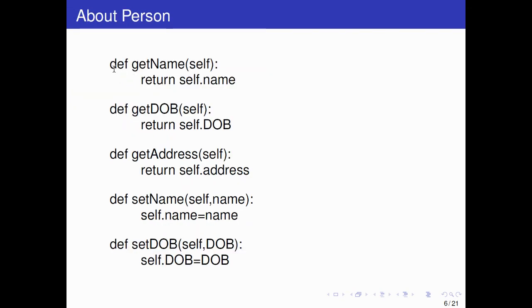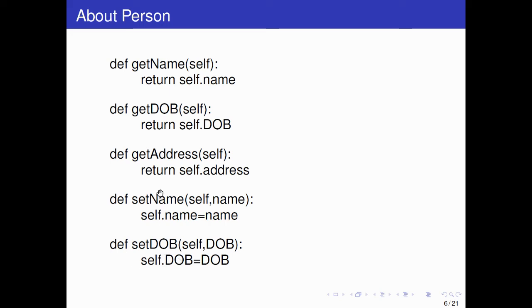Now we are defining the functions. def get name of self, return self dot name. def get date of birth of self, return self dot date of birth. def get address of self, return self dot address. Then defining set name. There were get names, and now we have defined a function set name. Here we have two parameters, self and name. So self dot name is name. def set date of birth, self, date of birth.